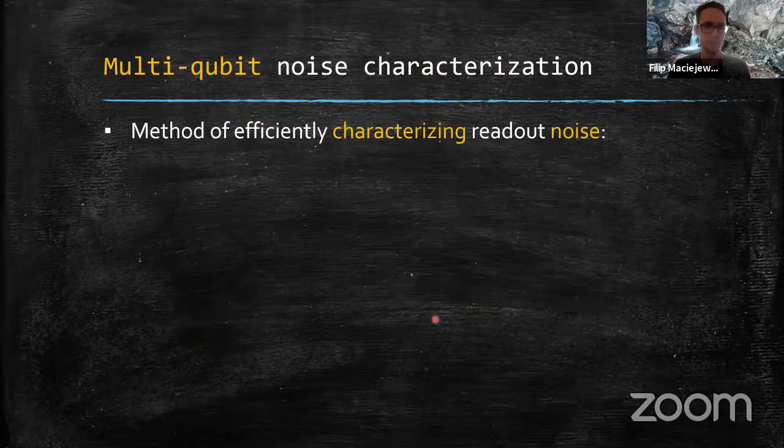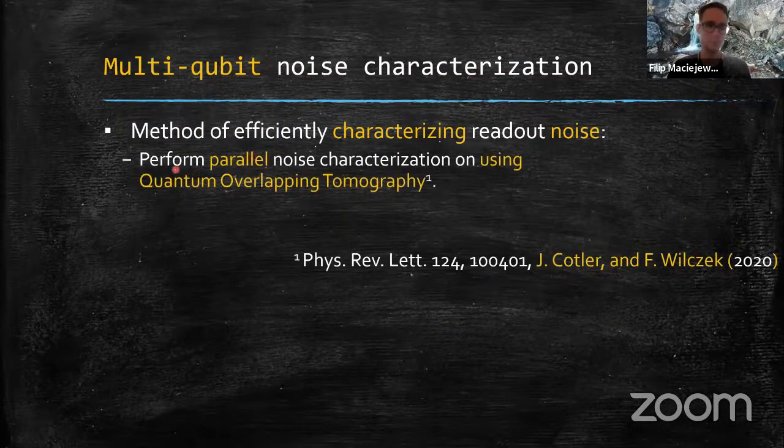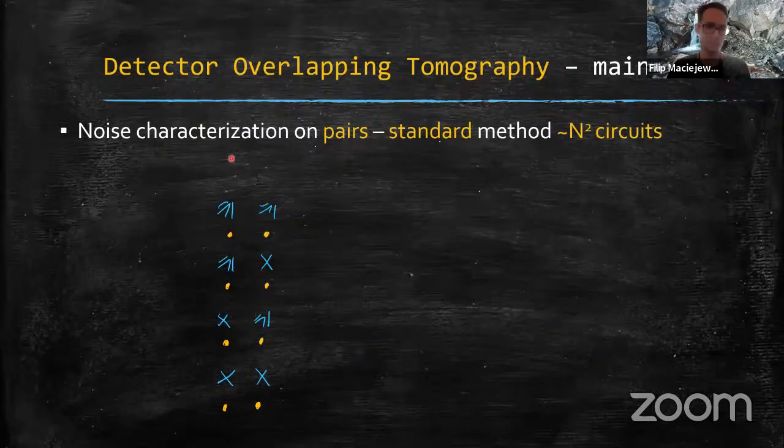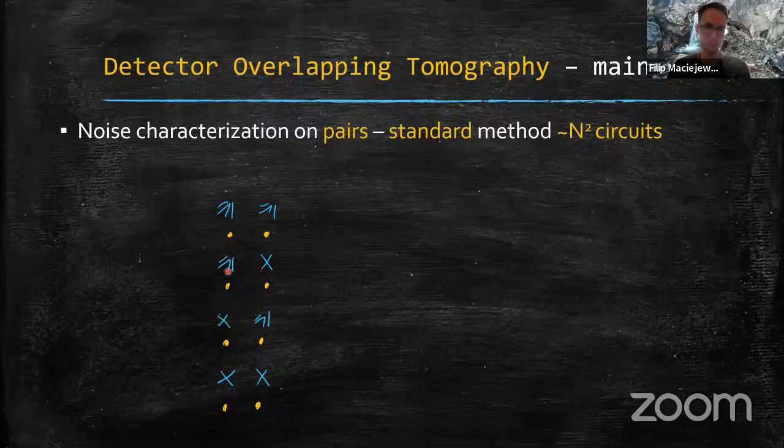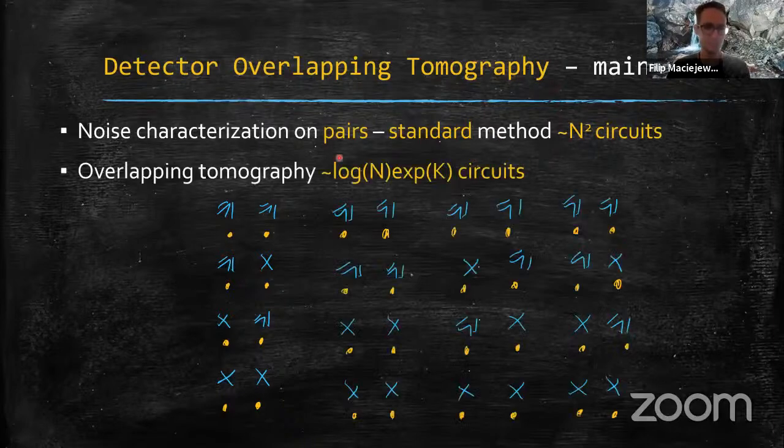Okay, so how to characterize this noise model? We propose to perform a parallel characterization using the recently introduced quantum overlapping tomography, modified for this purpose. To understand briefly how it works, imagine that you are interested in the noise characterization on pairs. For a single pair you would need to implement circuits to prepare all computational basis states, and you would need a number of circuits proportional to the number of pairs. The point is that overlapping tomography tells you not to do it separately, but to do a lot of stuff on all of the qubits together, and to get as much information as you can.